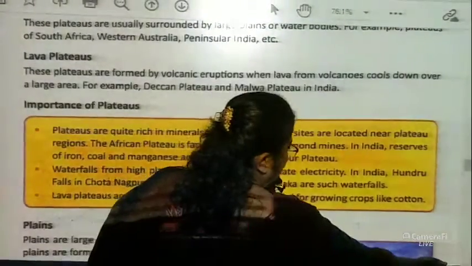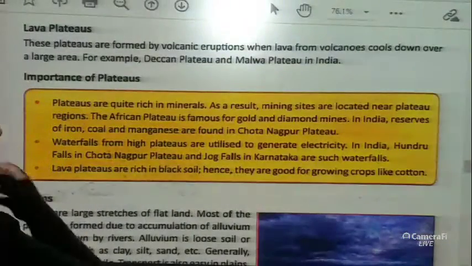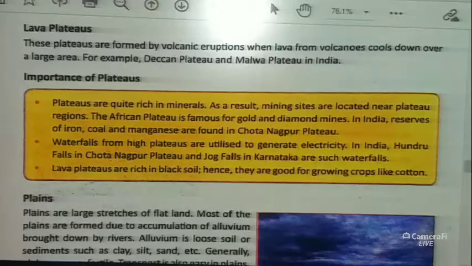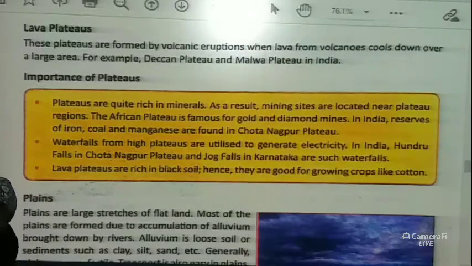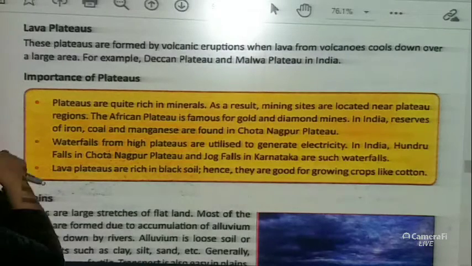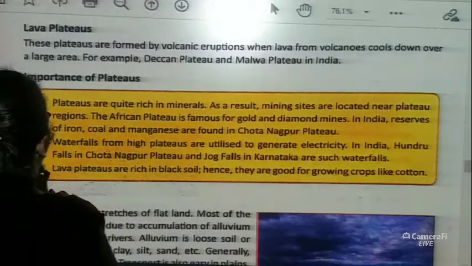Okay children, now where do we find the plateau? Plateau is in the middle portion of India, that is the southern portion, Maharashtra side, Madhya Pradesh, Maharashtra, those sides we find the plateau. Okay, so we find the Deccan Plateau and the Malwa Plateau.